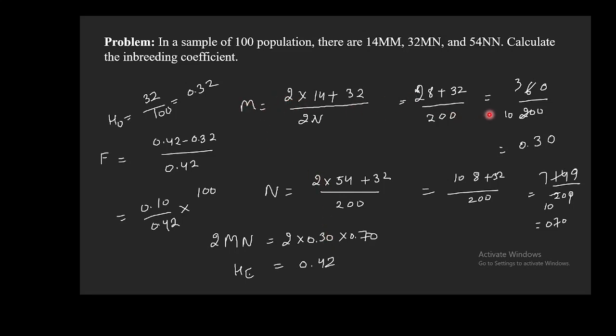So you calculate the frequency of M and N alleles, and then you calculate the heterozygosity. So this is 0.42, and this is the heterozygosity which you already observed here, the heterozygosity of the genotype. So we are taking the N number, not the 2N number. Here we are calculating the allele frequency, that is why we have taken the 2N number, because each gene has 2 alleles. Here we are taking the heterozygosity of the genotype, so we are taking N, not 2N. So now you calculate the inbreeding coefficient. It will be 0.10 by 0.42 into 100.